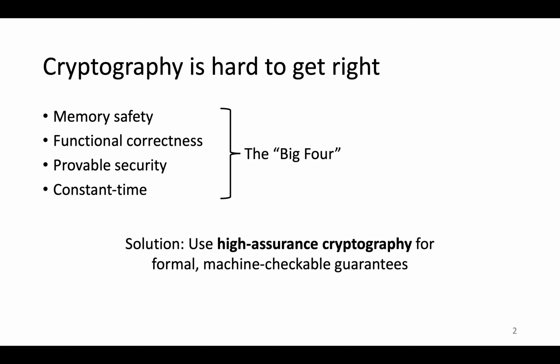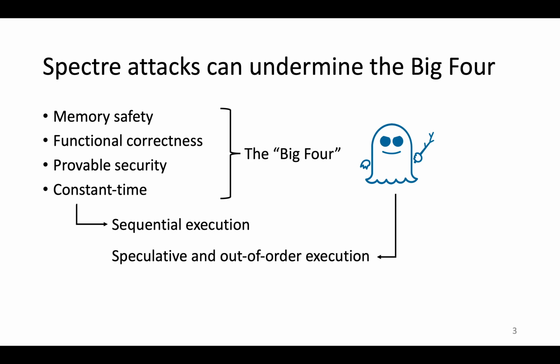So to help, a lot of recent research looks to using high assurance cryptography techniques to develop high performance crypto code with formal machine-checkable guarantees for the Big Four. But the bad news is that the Big Four guarantees can be undermined by recent microarchitectural side channel attacks such as Spectre, which exploit speculative execution in modern CPUs.